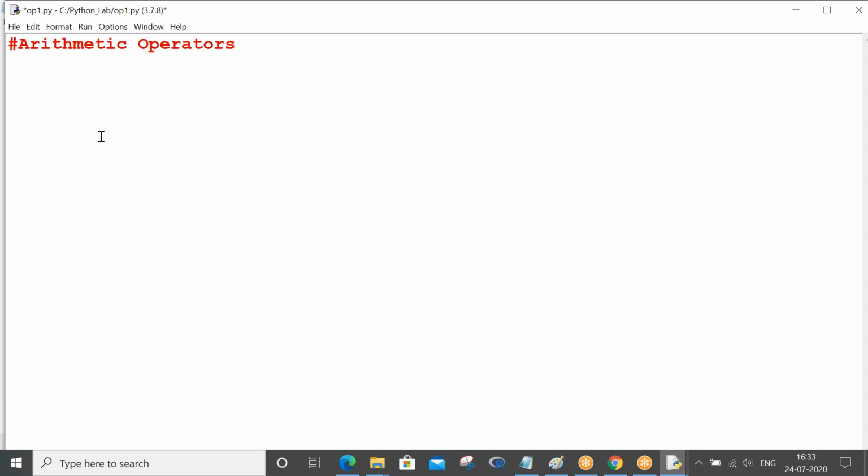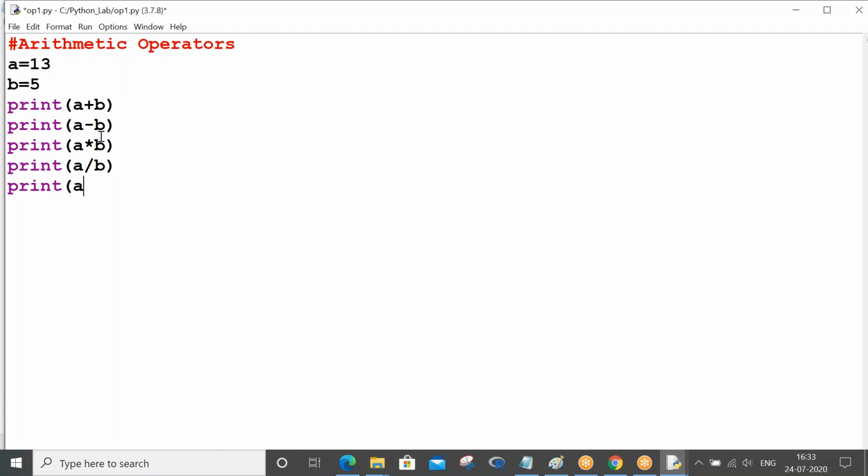Let me take a equals 13 and b equals 5. Now let's start performing these operations: print of a plus b, a minus b, print of a star b, print of a slash b, print of a modulus b, print of a double slash b, and print of a star star b.